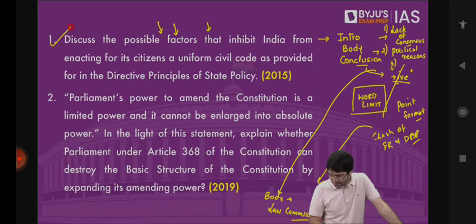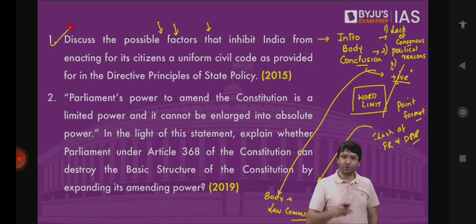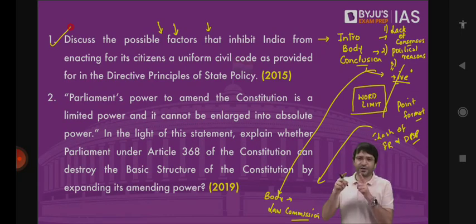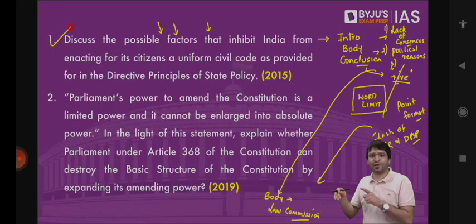So can we use short forms like DPSPs and FRs? No. You can, let's say, directive principles of state policy. You need to use it multiple times in your answer. First time you mention directive principles of state policy, and in brackets DPSP. Then you can write only DPSP. But first you have to say what is DPSP.